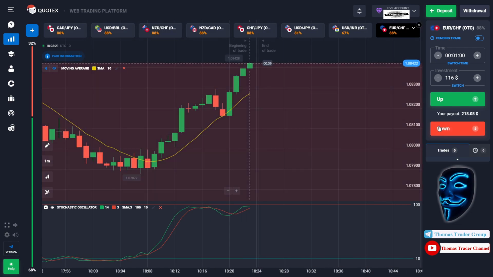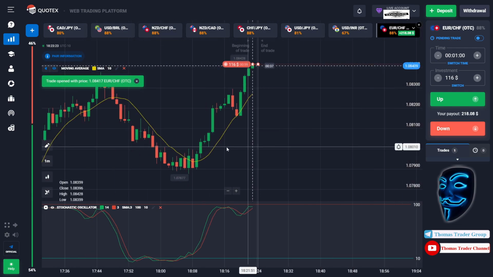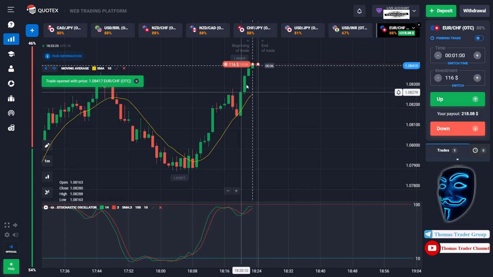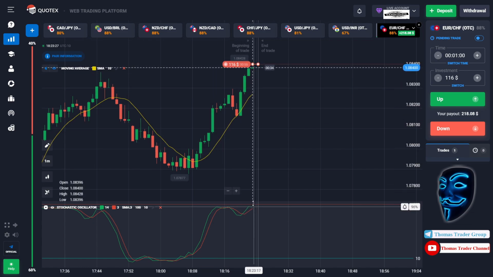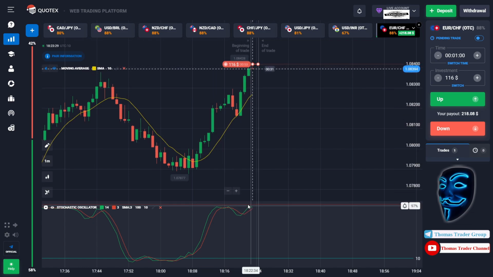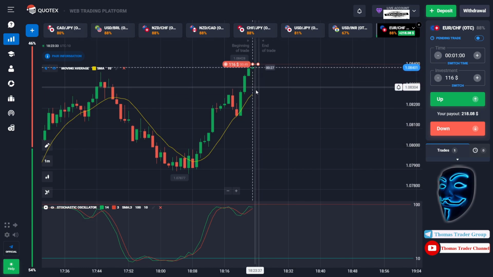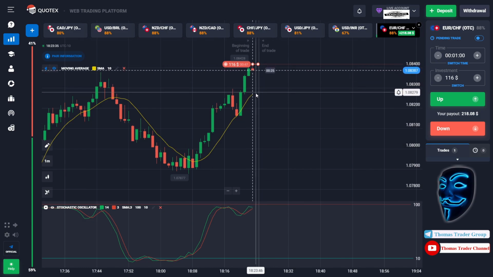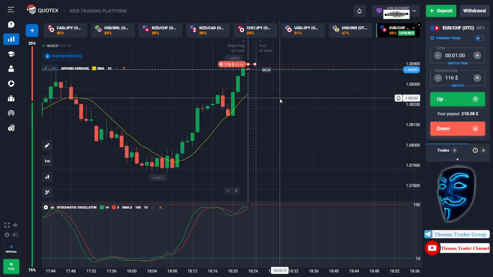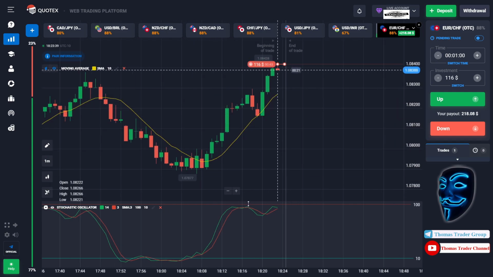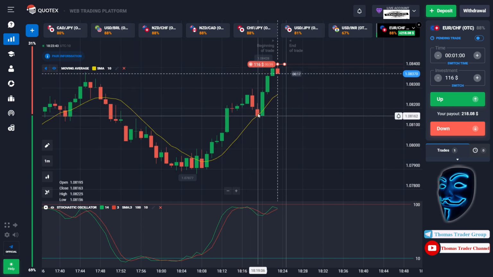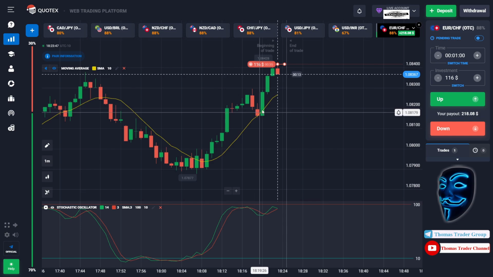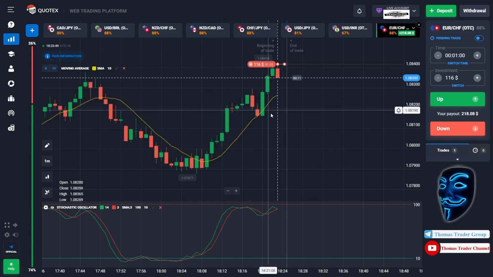Over here we can open sell for 1 minute. As you can see, the market is going bullish, but the market has already touched the overbought area. When the market touches the overbought area, it will make a rebound and make a correction to the moving average line before it continues the bullish trend. And here is the example. When the market touched the overbought area, it made a rebound and found the moving average line before it continued the bullish trend. Let's prove it and let's wait till the end of our trade.